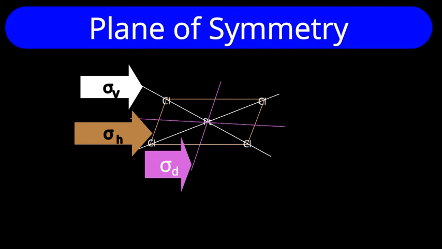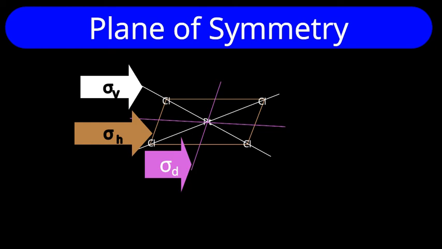Further, C2 axes are there which are perpendicular to that C4 axis. Two C2 axes of one category are along the Cl-Pt-Cl bonds. And two C2 axes are bisecting the angle between Cl-Pt-Cl.